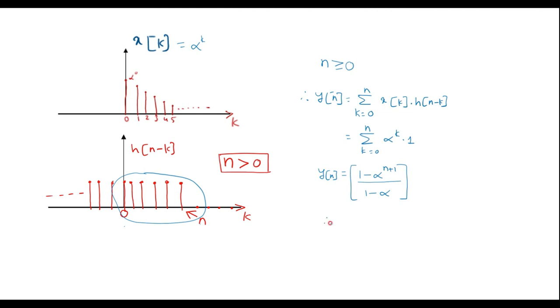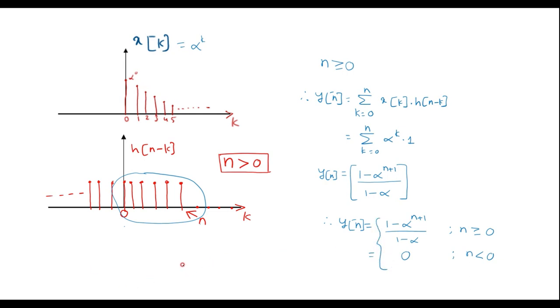So therefore, now we can write y of n is equal to 1 minus alpha power n plus 1 divided by 1 minus alpha if n is greater than or equal to 0, and its value is 0 if n is less than 0.